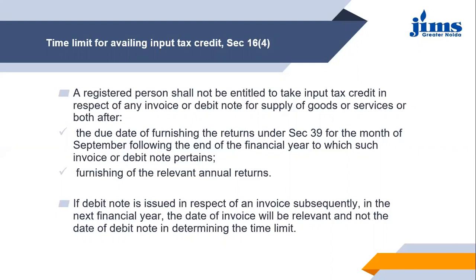May will become the next financial year. Now, what will happen in such circumstances? Under this situation, the date of invoice will be considered as relevant.